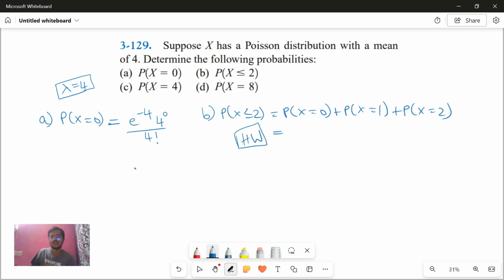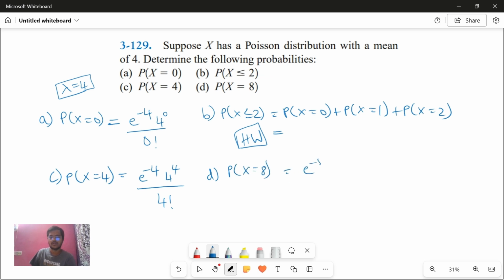Now P of X equal to 4 is nothing but e power minus 4, 4 power 4 by 4 factorial. Sorry guys, it is x factorial, so this will be 4 factorial. Now P of X equal to 8 is nothing but e power minus 4 into lambda power x, which means 4 power 8 by 8 factorial. Understood? That's all. Simple guys.